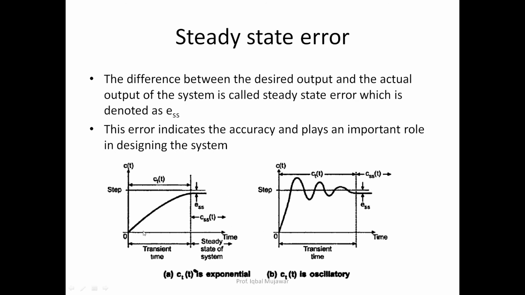For example, this is an exponential system. Suppose some system is behaving exponentially, or some system is showing oscillating behavior with respect to time. After the transient response, we get the steady state. This is our desired value, and this is what we are achieving. Whatever the difference is, that is the steady state error. In the same way here, with oscillation we might get overshoot, and after a certain amount of time the magnitude of overshooting goes on decreasing, and then we get a constant value, that is the steady state. Again, the difference between the desired value and the steady state value is called the steady state error. This is an example of exponential output, and this is an example of oscillating output.